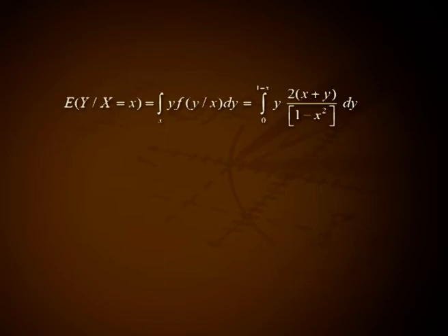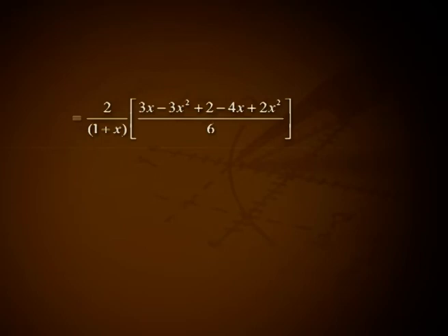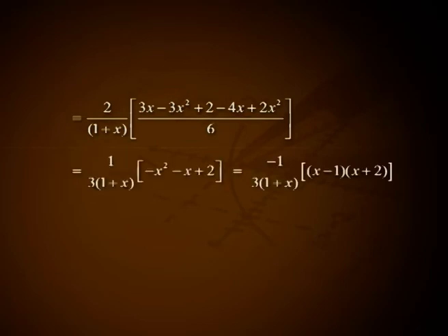Expectation of y given x equal to integral over y of y into f of y given x dy, that is equal to integral from 0 to 1 minus x y into 2 into (x plus y) divided by (1 minus x square) dy, that is 2 into (1 minus x square) into (xy square by 2 plus y cube by 3) in the range 0 to 1 minus x, that is 2 by (1 minus x square) into (x into (1 minus x) the whole square by 2 plus (1 minus x) the whole cube by 3), that is 2 by (1 plus x) into ((1 minus x) divided by 2 plus (1 minus x) the whole square by 3), that is 2 divided by (1 plus x) into (3x minus 3x square plus 2 minus 4x plus 2x square) all divided by 6, that is equal to 1 by 3 into (1 plus x) into (minus x square minus x plus 2), which is minus 1 divided by 3 into (1 plus x) into (x minus 1) into (x plus 2).